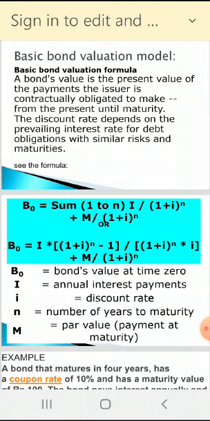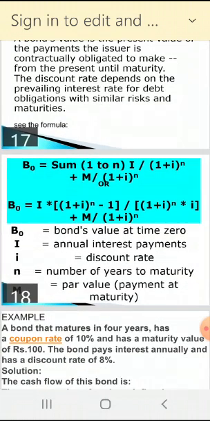into bracket I. I means annual interest payment, coupon, divided by (1 plus i) raised to n. N means the last year of the bond, 7 years, about the 7. Plus maturity amount, par value or payment at maturity, divided by (1 plus i) raised to n, where i means the discounting rate. So this formula is the basic bond valuation model.